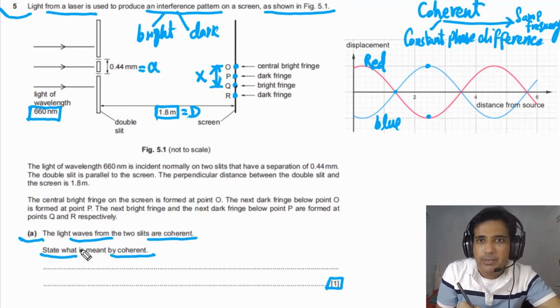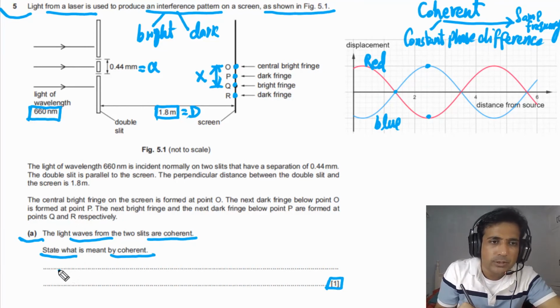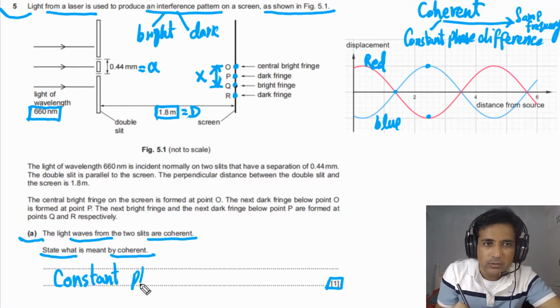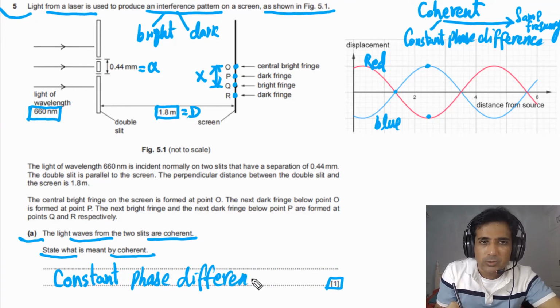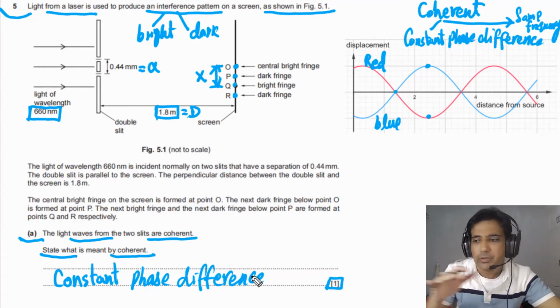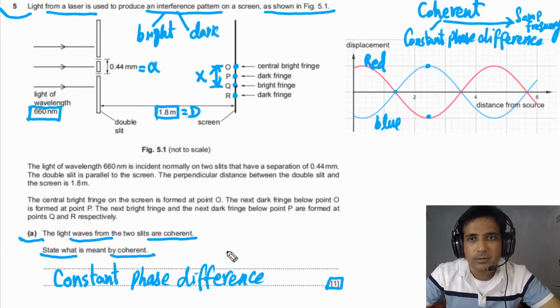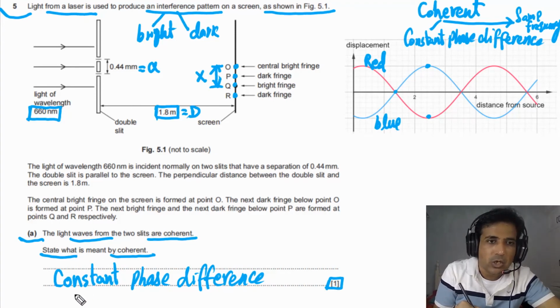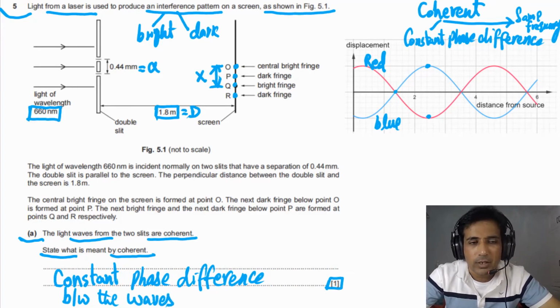Now let's try to write down how we can write the answer. For coherent, simply you can say waves are coherent if they have constant phase difference. So you need to write down, if waves have constant phase difference, they are coherent. For 1 mark, if you write down this one, you will get 1 mark. Or simply you can say constant phase difference between the waves, if you want to write it in a proper way. So that's all you need to write down for the answer of this question.